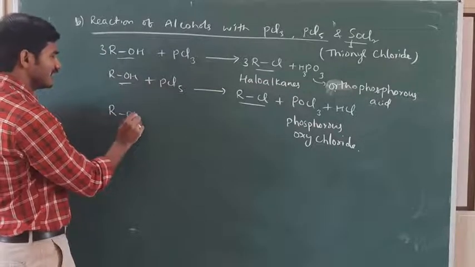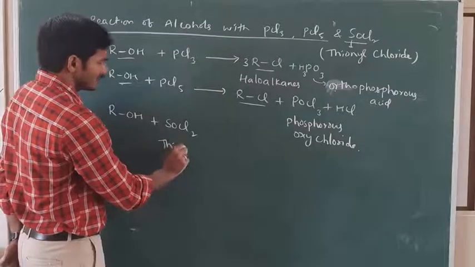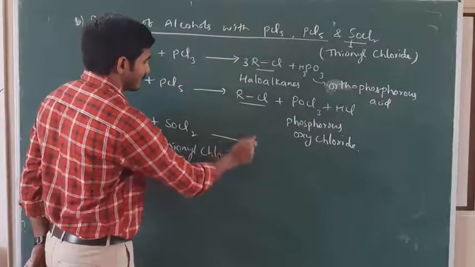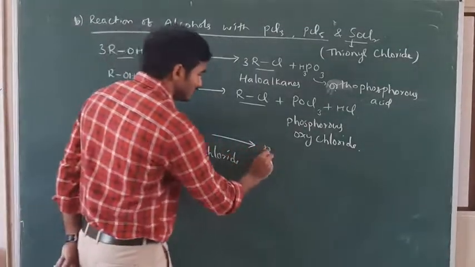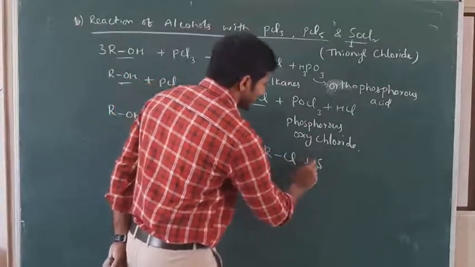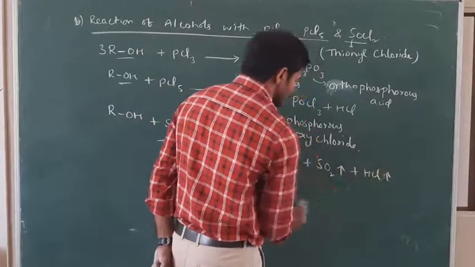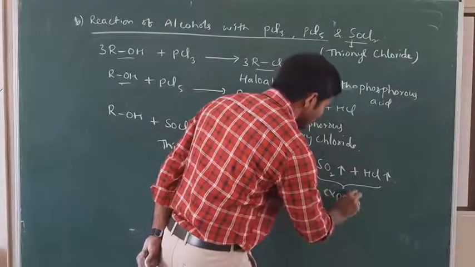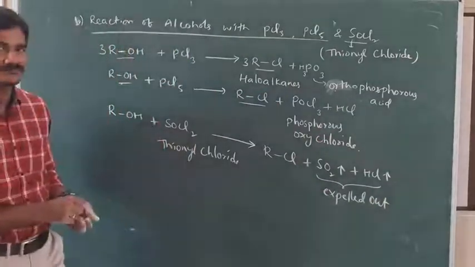Next, if I take the alcohol with SOCl2, which is known as thionyl chloride, the product we get here is chloroalkanes plus SO2 gas plus HCl gas. Both are gases, they can easily be expelled out.